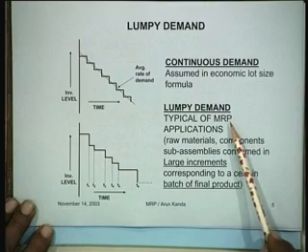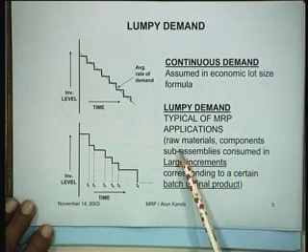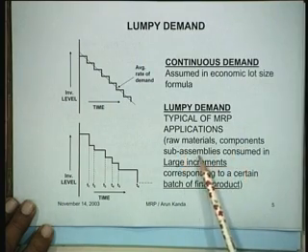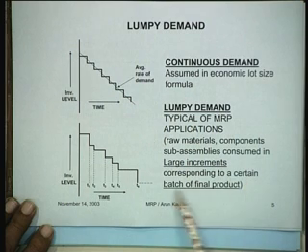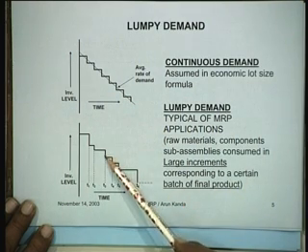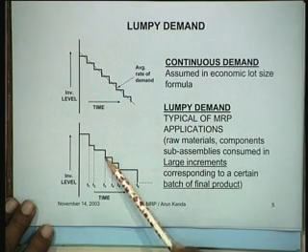features of typical lumpy demands, which are typical of MRP applications, are that all these raw materials, components, and sub-assemblies are consumed in large increments corresponding to a certain batch of the final product. So this is a withdrawal which takes place when during this period there is a demand for so many units of this particular product.